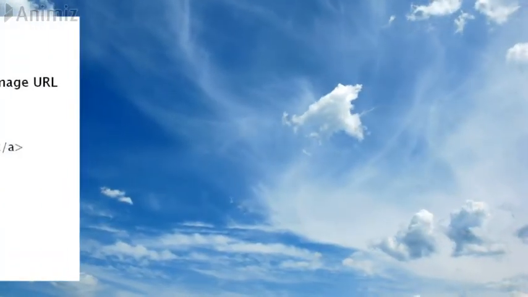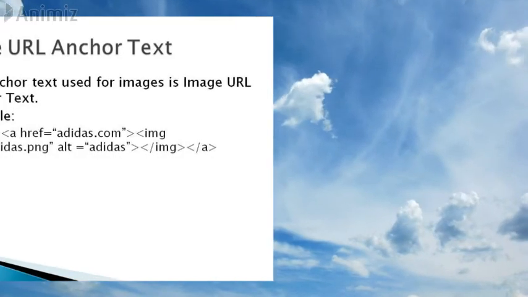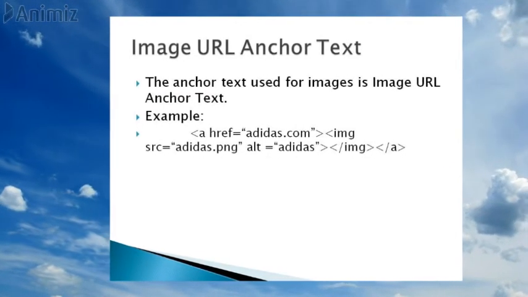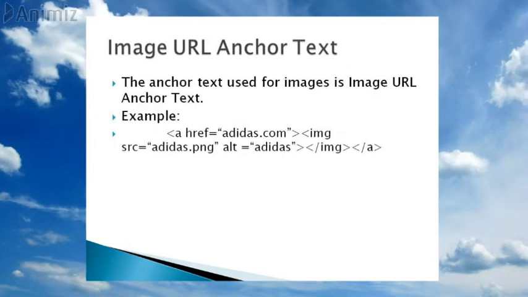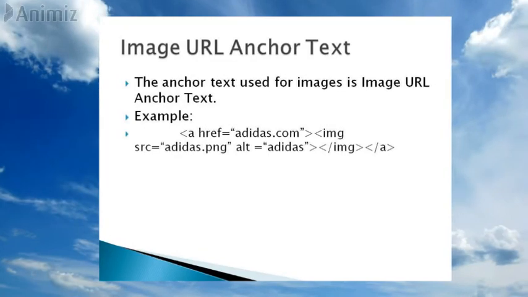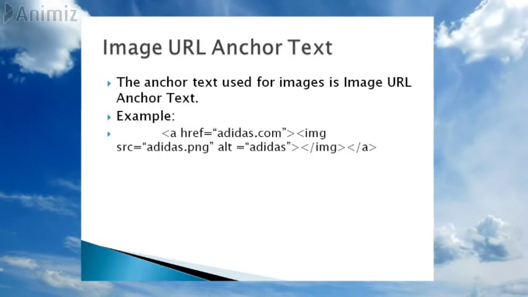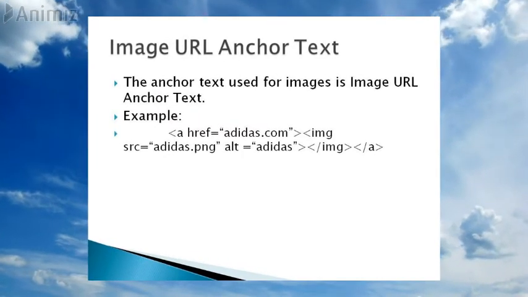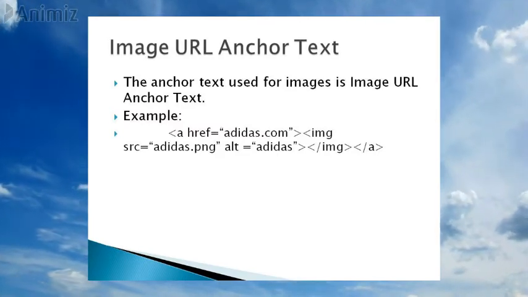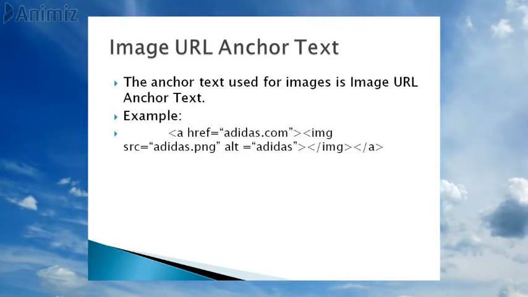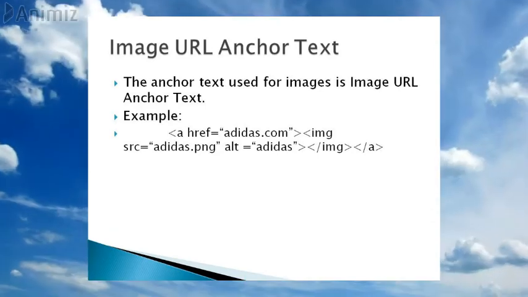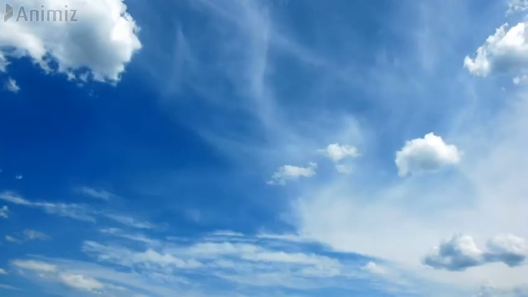Now let us see what is image URL anchor text. The anchor text used for images is image URL anchor text. For example, anchor href equal to adidas.com and open bracket image src equal to adidas.png, alt tag equal to adidas, and close image tag and close anchor tag. So this is image URL anchor text.